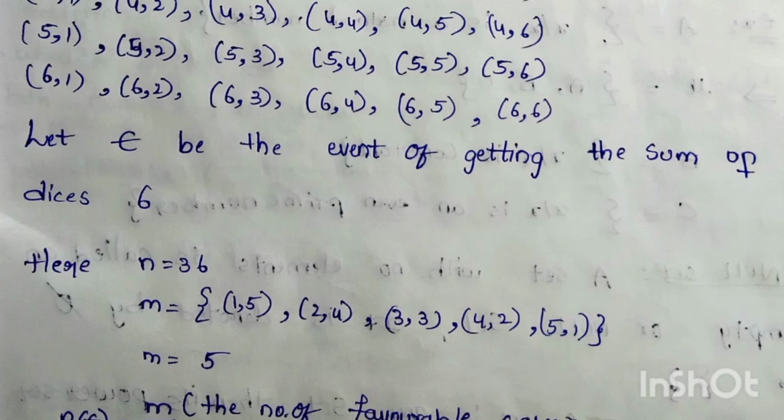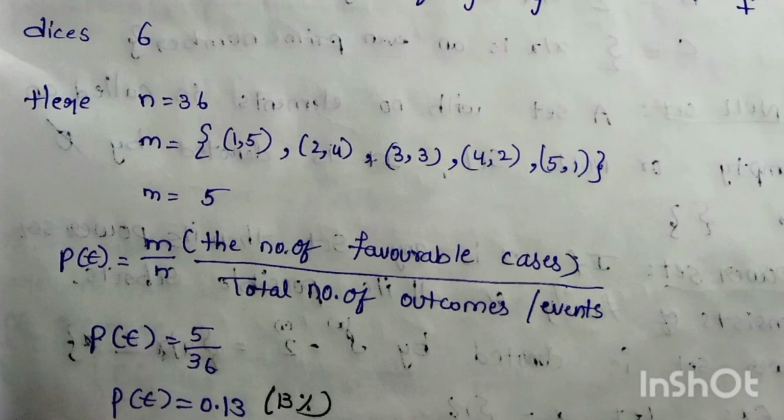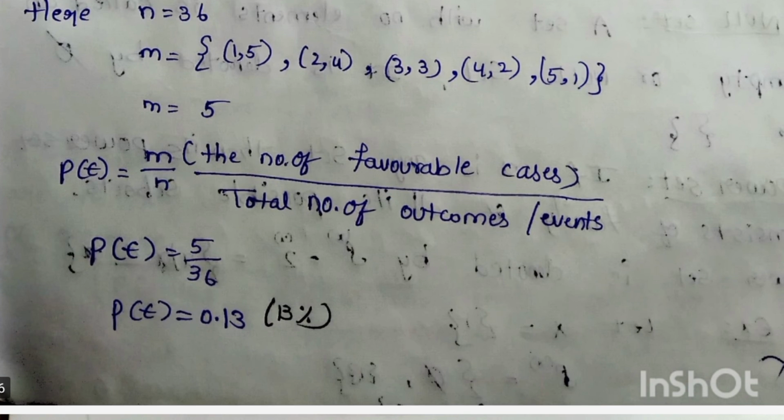So how many favorable cases, and how many total cases are here? You can see, here n equals 36. For m, if you add 1 comma 5 you will get the number 6. Similarly 2 comma 4, 3 comma 3, 4 comma 2, 5 comma 1. So here how many favorable cases are there? That is 5. So 5 divided by 36. The probability is approximately 0.13. That means there is a 13% chance of it occurring.